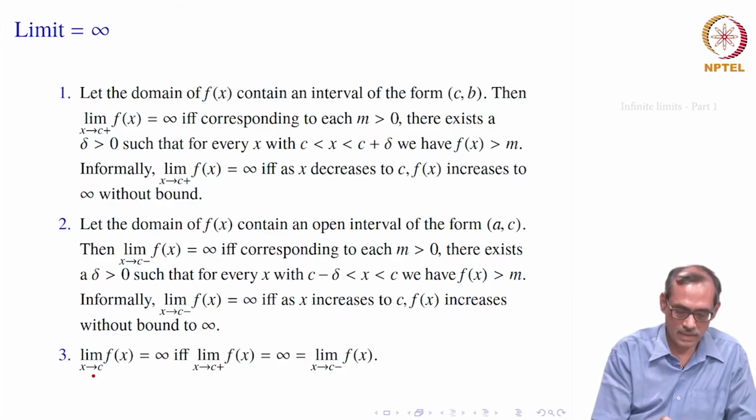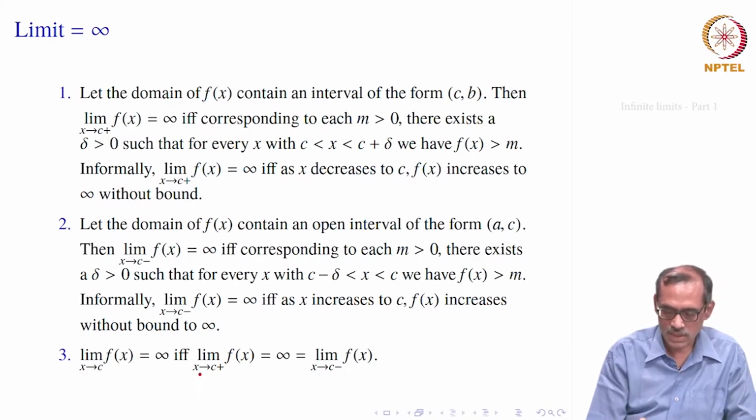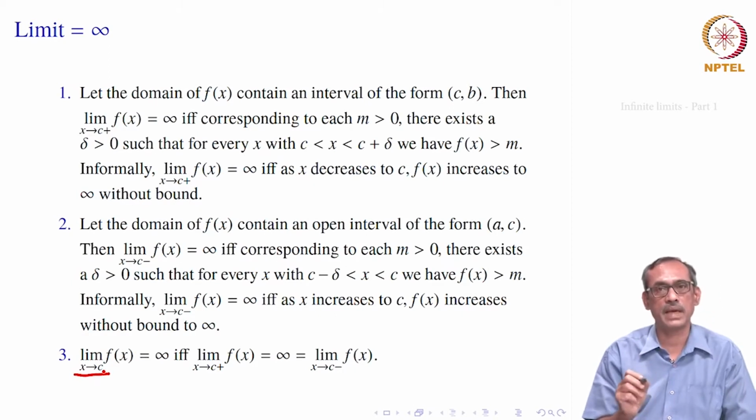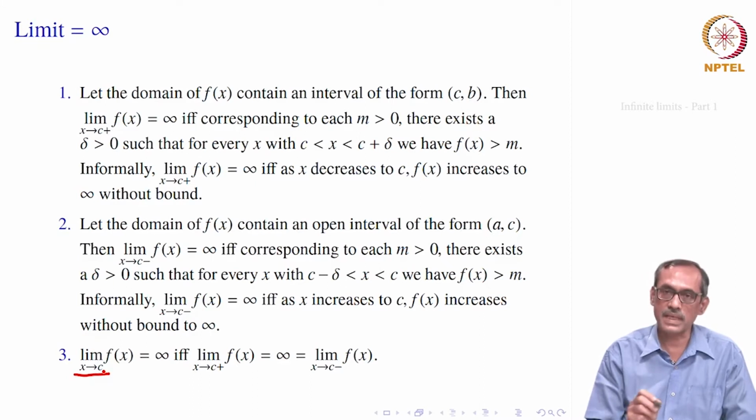Before that, we should give a comment that when you say the limit as x goes to c, as earlier, we will be taking x goes to c minus and x goes to c plus, and both of them are the same. In this case both of them should be infinity, then you say this.